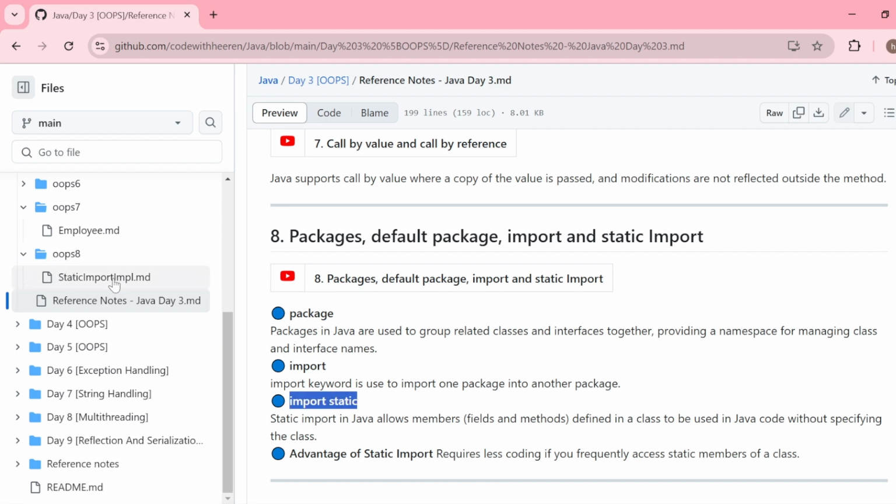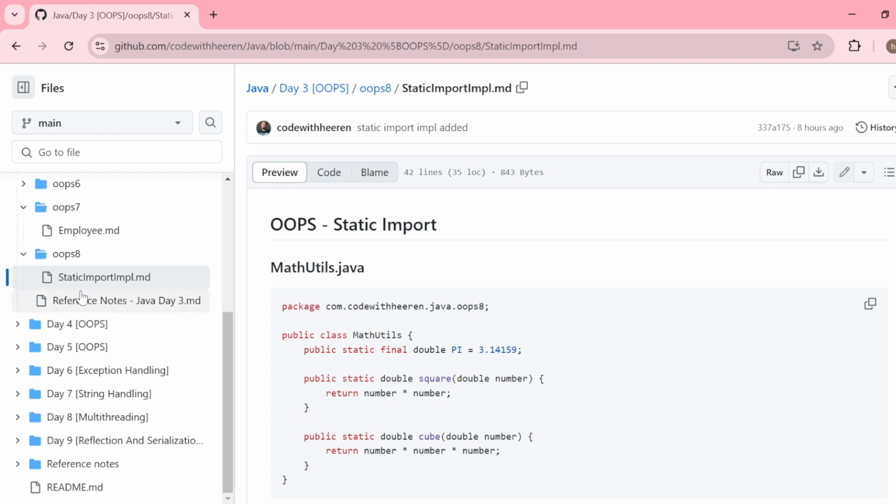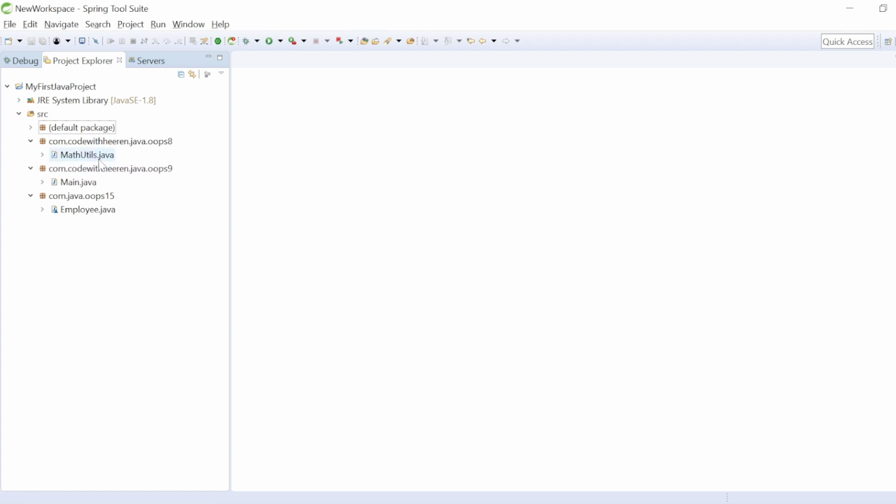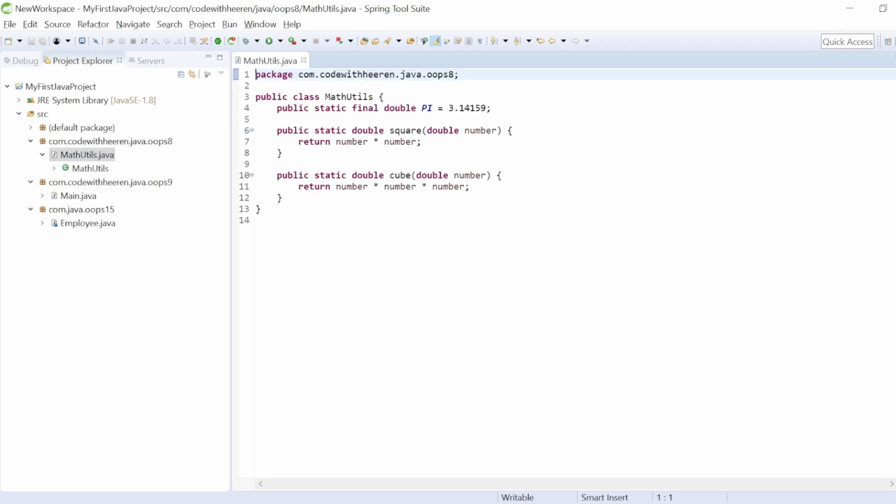You can see I have already placed one implementation of static import inside this oops 8 folder, and I also have placed the same code inside my IDE. I have created a class named mathutils, which has a square method, which is of static type, going to take any number and return the square of that number. Similarly, I have a cube method which again takes a number and gives me the cubic value for that parameter. Now these two static functionalities I want to use inside another class, which is inside the oops 9 package, and this class is placed inside the oops 8 package.